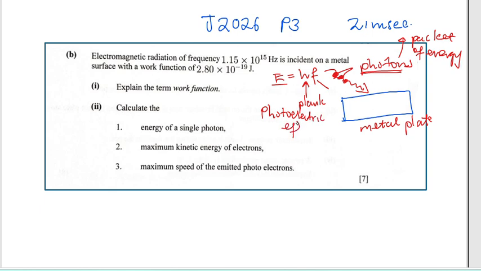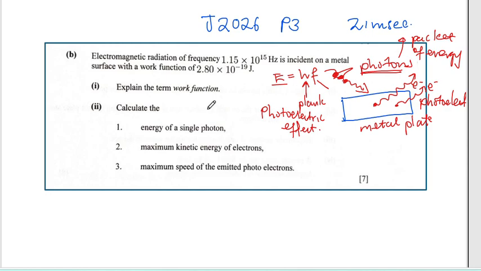So the metal plate is what was placed in the experiment called the photoelectric effect. When this experiment was done, it was observed that the moment photons arrive at the metal, electrons are ejected. These are electrons being ejected from the metal, and this is what the scientists observed. Because these electrons are emitted after the photons arrive, we give them a special name, not just electrons. We call them photoelectrons, right?